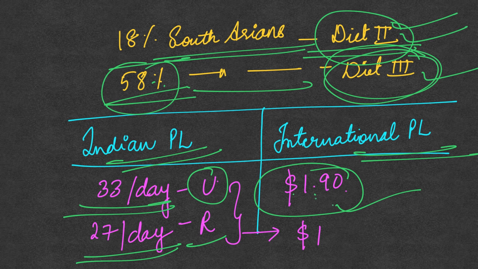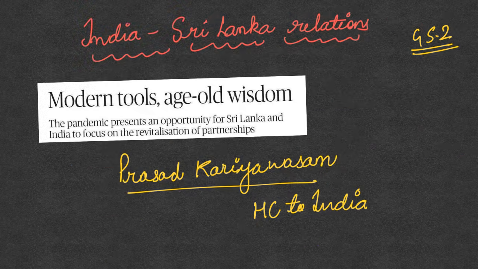So if, comparing with this international poverty line, 58% of South Asians cannot afford diet 3, then if we analyze it from the Indian poverty line perspective, even more South Asians will not be able to afford diet 3. So this shows how important it is to address the affordability of healthy diets, particularly in South Asia. So if our aim is to reduce malnutrition and food insecurity, then the first thing we have to do is to make food more affordable to people.